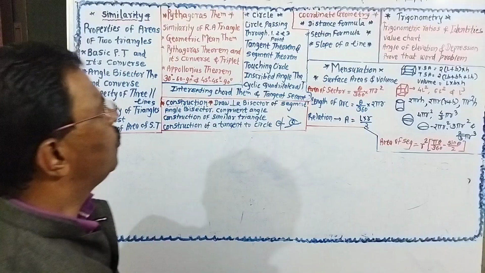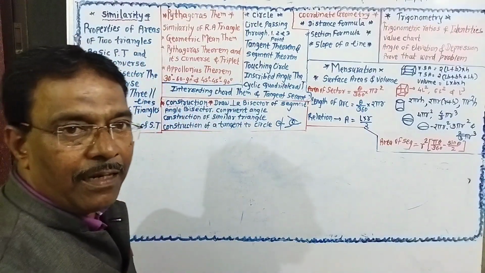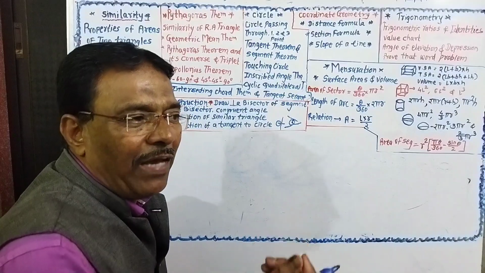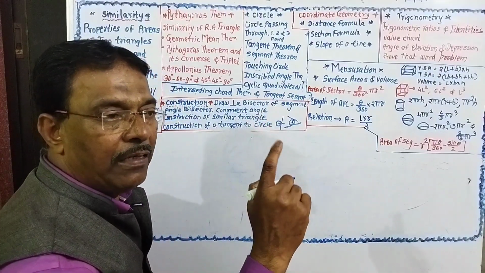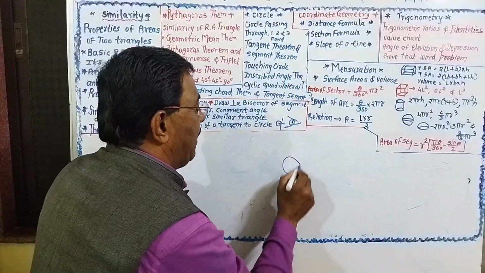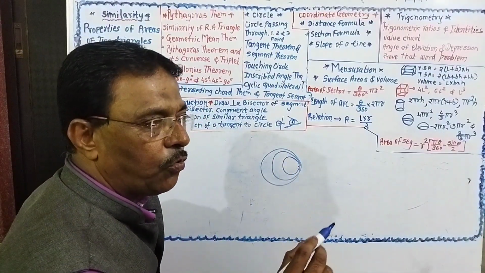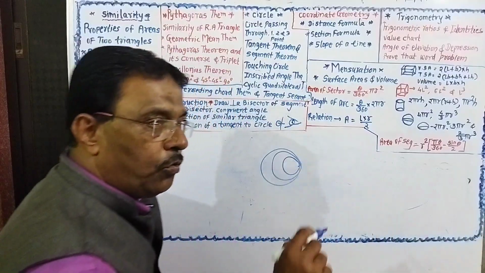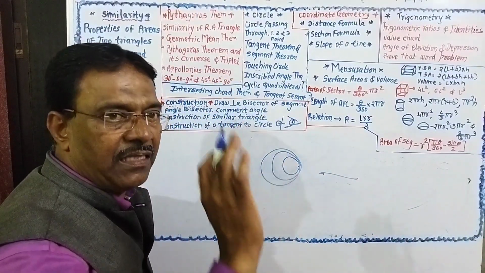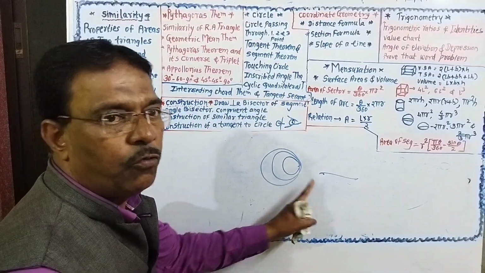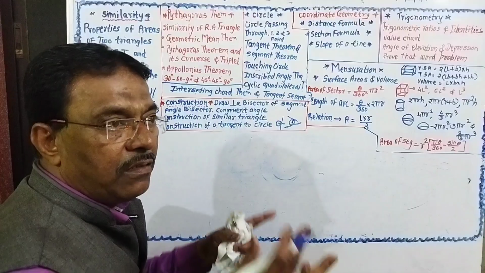Now we are going to the third chapter. This is the circle. In circle, there will be a small 1 mark question. How many circles are passing through a single point? We can draw infinitely many circles through a single point. How many circles pass through 2 distinct points? We can also draw infinitely many circles through 2 points. But how many circles can we draw through 3 points?